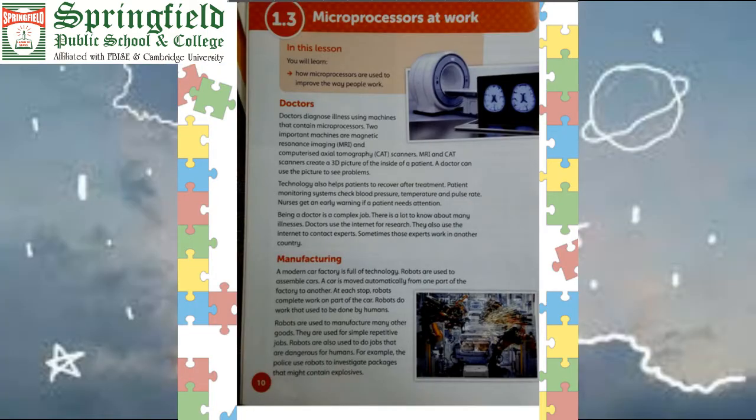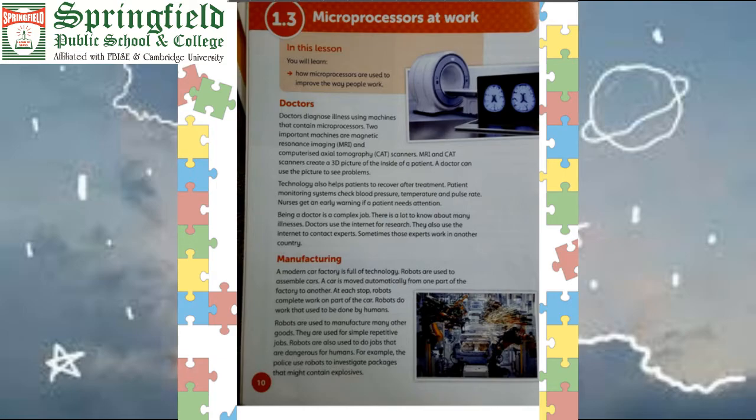Microprocessor at work. How does the microprocessor help us at our work? Just like doctors, CT scan, MRI, CAT, they all have microprocessors with them. They take pictures of your brain, your stomach, your backbones, and show if you have some issue in it. These are all done with the help of the microprocessor.